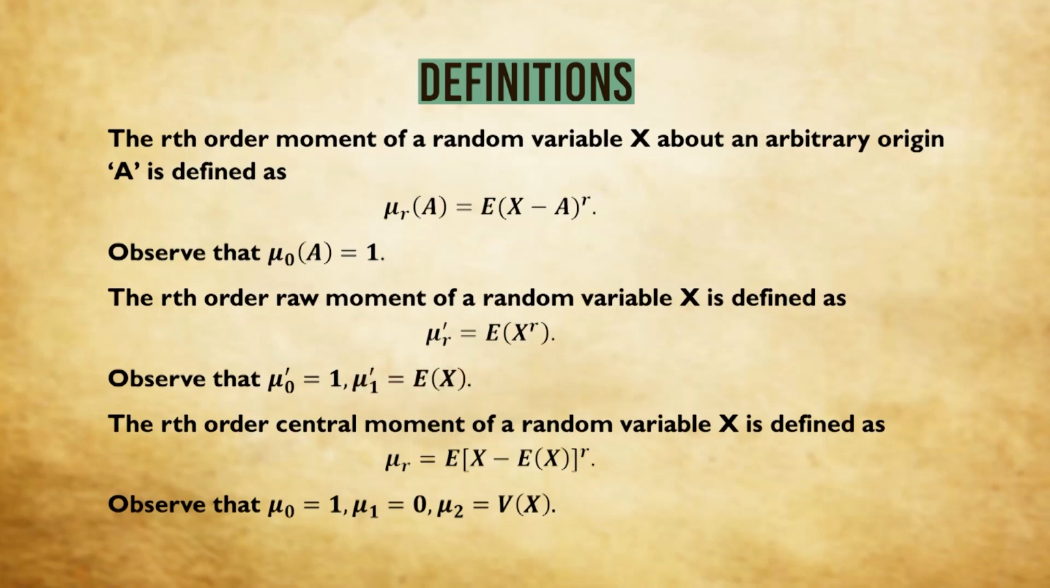The rth order central moment of a random variable x we define as mu r, that is expectation of x minus E x whole to the power r. Clearly when r equals 0, again this will be equal to 1, so mu naught will be 1. What about mu 1? That is expectation of x minus E x, which will be equal to 0. And mu 2, I hope this looks familiar to you, it is nothing but the variance of x, expectation of x minus E x whole square.